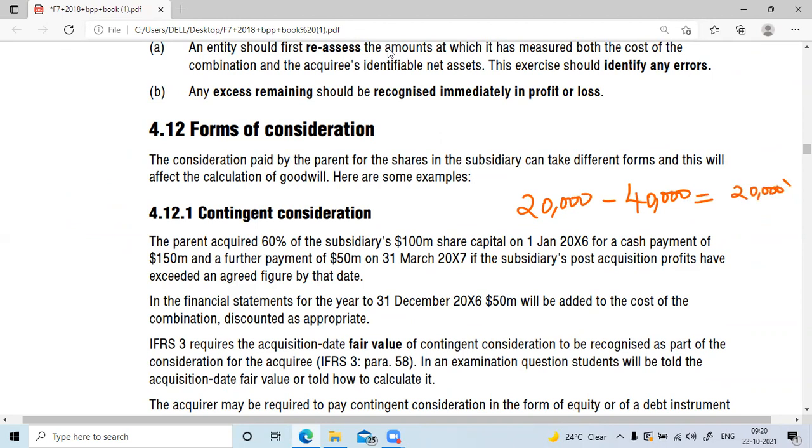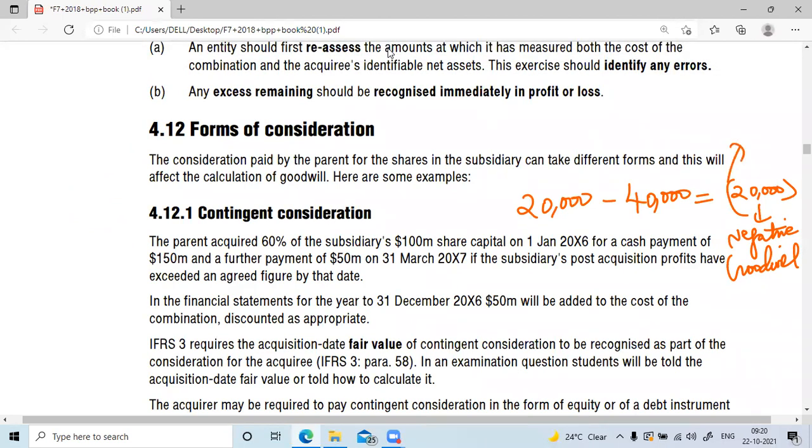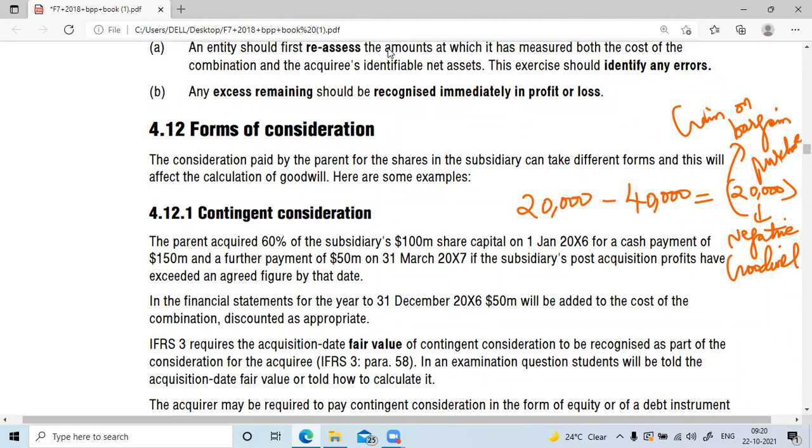Goodwill impaired? Negative goodwill. Or I can say gain on bargain purchase. See, this is a bargain purchase. Now you bargained and you got a good deal. And this is a one-time gain.